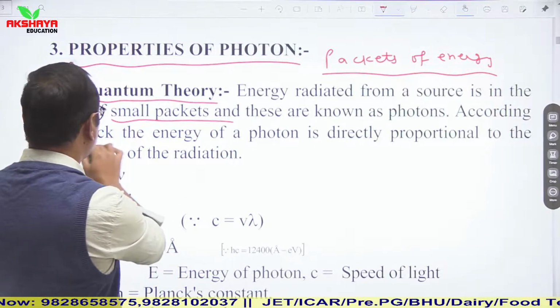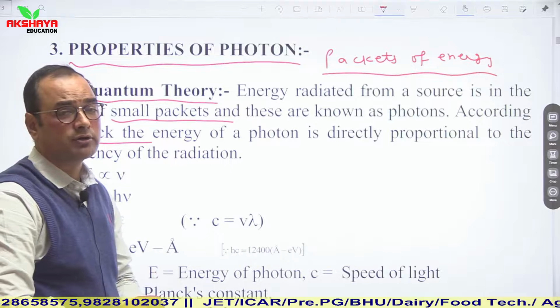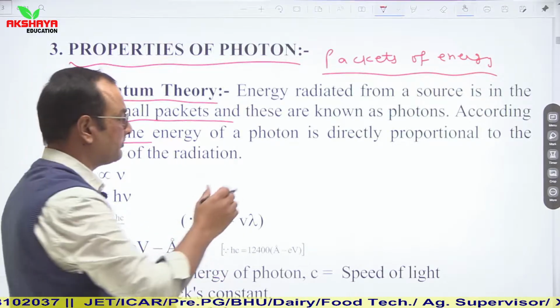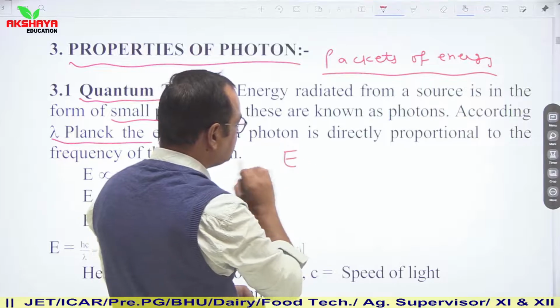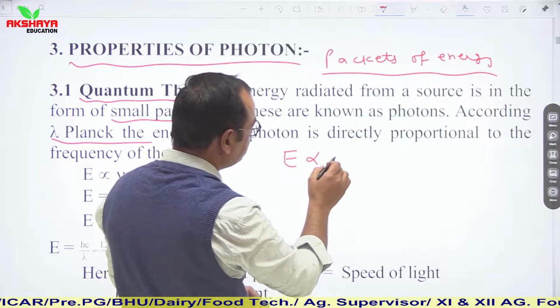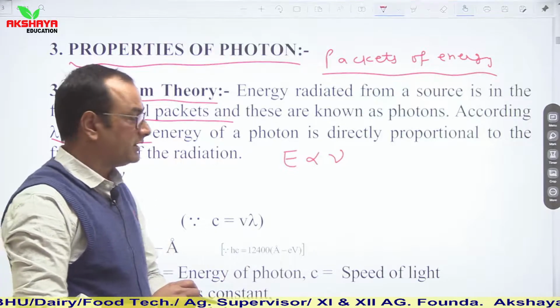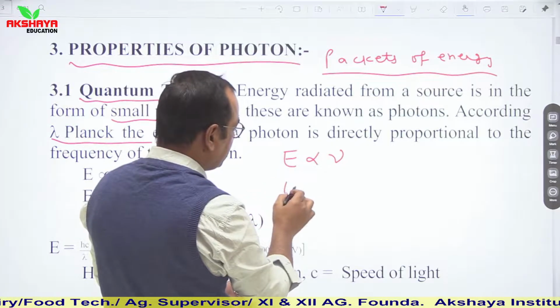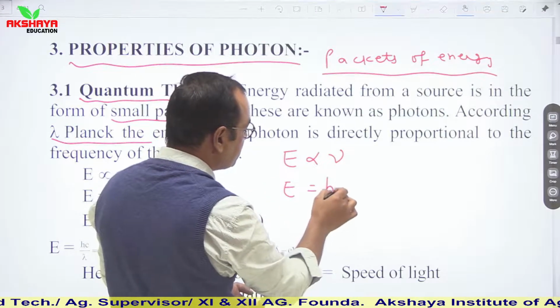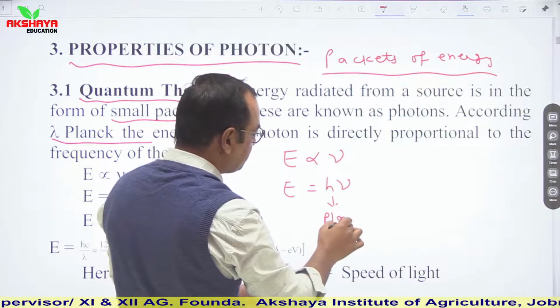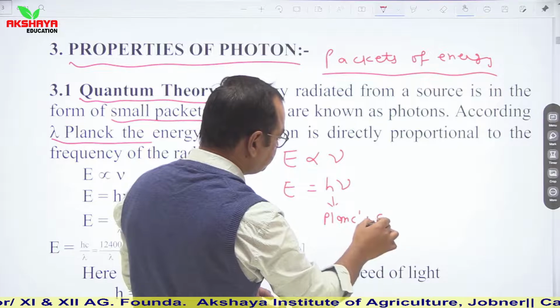According to Planck, Planck established a relation for the energy of a photon. He explained that the energy of a photon is directly proportional to frequency, or inversely proportional to wavelength. If we remove the proportionality sign, a constant comes in, which is known as Planck's constant. So this h is known as Planck's constant.